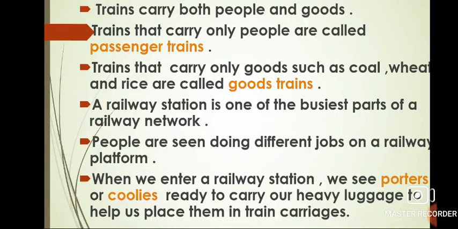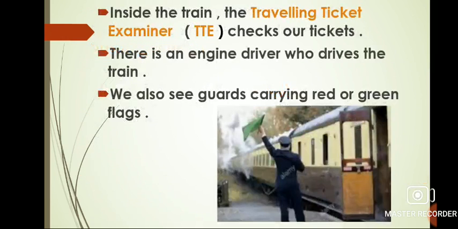When we enter a railway station, we see porters or coolies ready to carry our heavy luggage to help us place them in train carriages. Inside the train, the traveling ticket examiner, TTE, checks our tickets. There is an engine driver who drives the train. We also see guards carrying red or green flags.